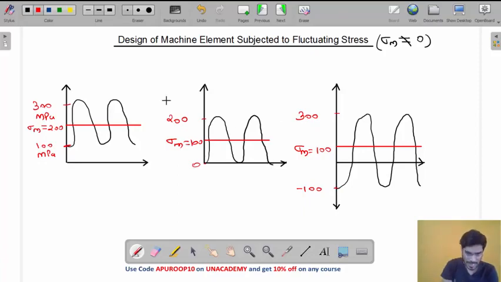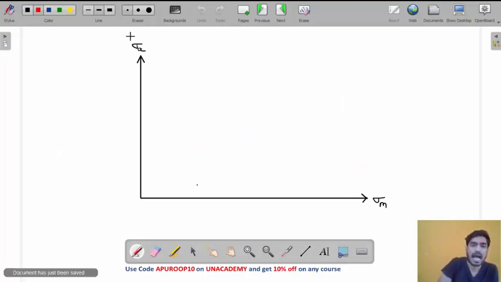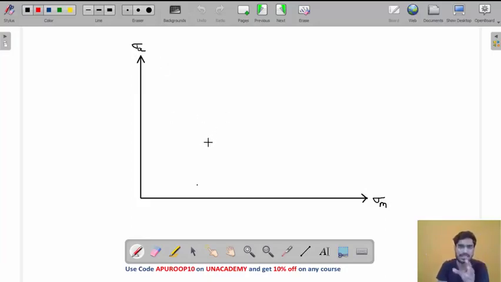Okay, so these are the problems that we are going to deal with today. We will see how a machine element is designed in these cases. In case of fluctuating stress, if you want to design the machine element, first of all we will understand a graph plotted between sigma m and sigma a. In order to understand how the failure takes place and where the safe region will be, we will plot a graph between sigma m and sigma a.